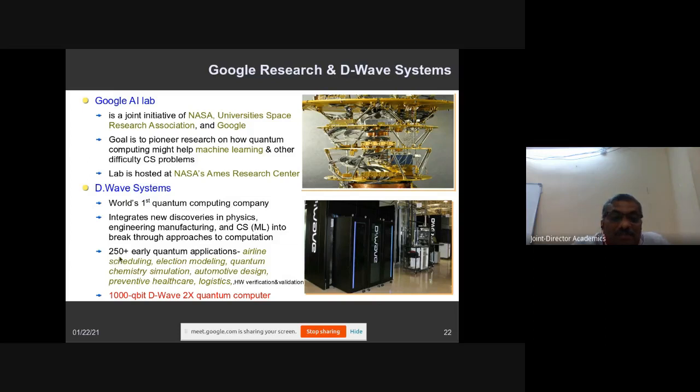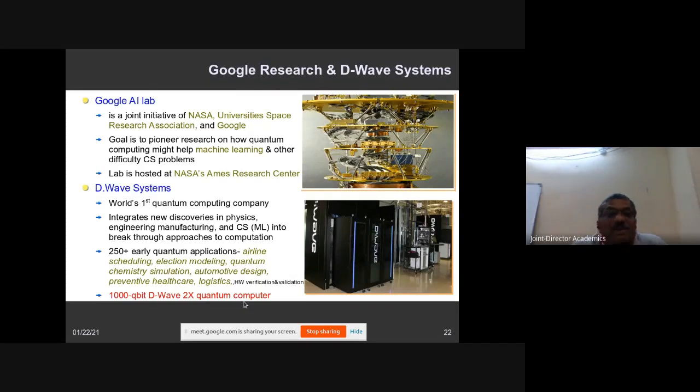More than 250 early quantum computer based applications have been developed on D-Wave systems. Some of these applications are airline scheduling, election modeling, quantum chemistry simulation, automotive design, preventive healthcare, logistics, especially supply chain, and hardware verification and validation. D-Wave has already produced a 1000 qubit machine, the D-Wave 2X quantum computer.